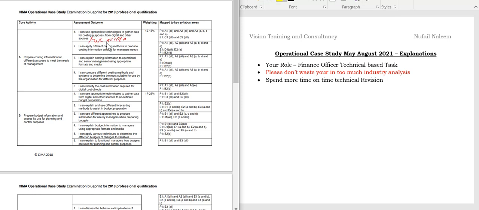Students, if you have observed this, Accelerate has an application. From the application, they were able to trace the consumer patterns, and they are able to price also. They have their information system. So you should be able to connect it very well. And then students, these are the mapped syllabus areas that you need to concentrate on, mentioned as P1A, that's a coding system, which you may be able to see in the study materials as well.